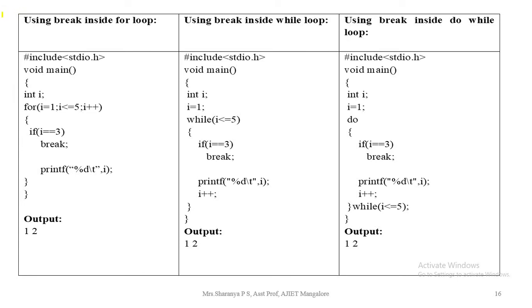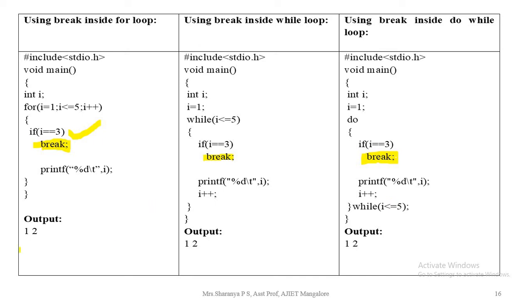And if we compare all three different kinds of loop, the for, while and do while, the same way we have already checked with the for loop. Here we are checking one condition, and if the condition matches, then the break is going to execute. Here also, whenever the i value becomes equal to 3, the break is going to execute. With small changes, we can execute the same set of code with the do while loop.